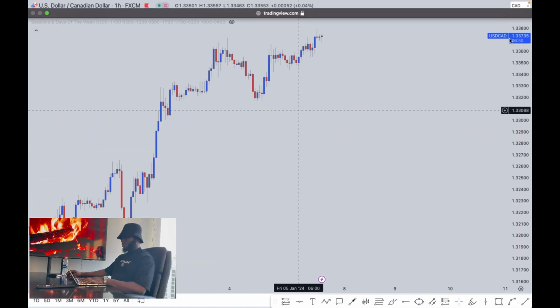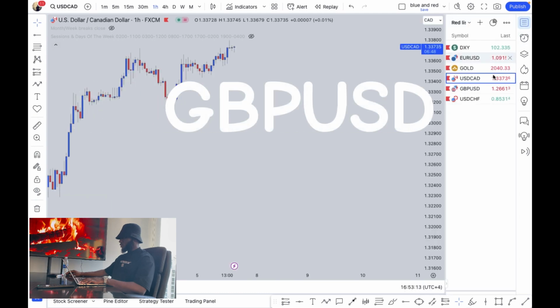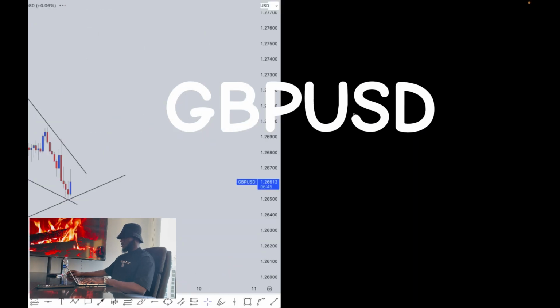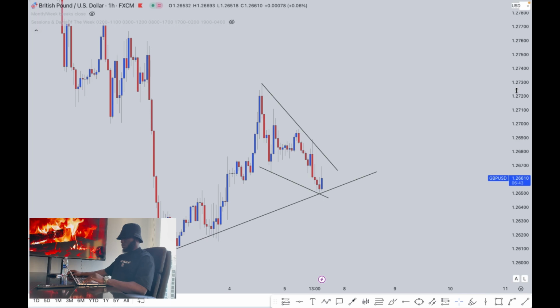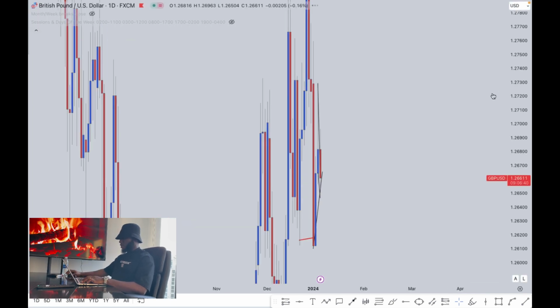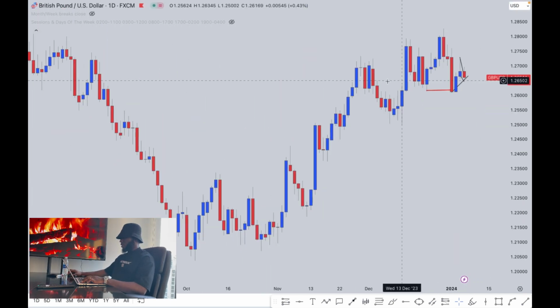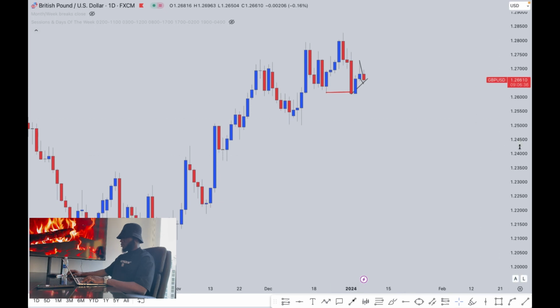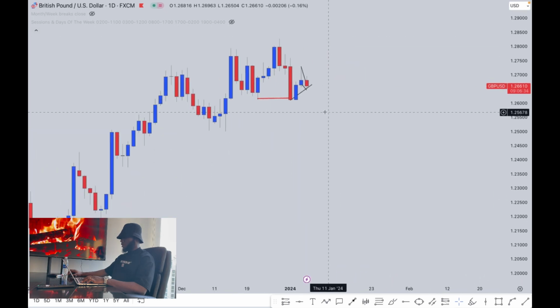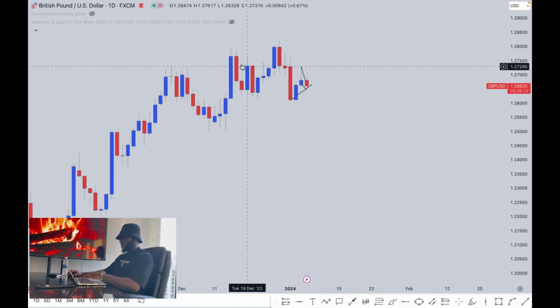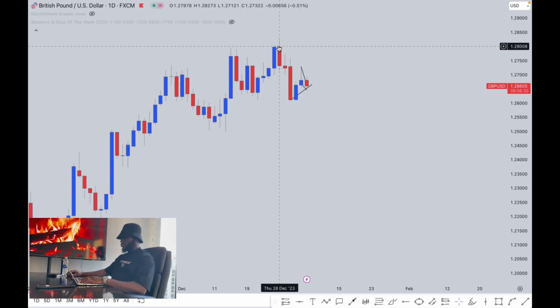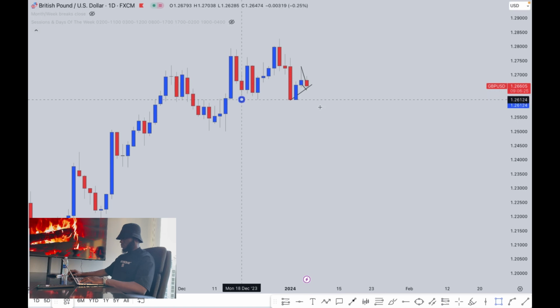Let's take a look at another pair. Let's add GBP USD. Take a look at this as well. So on the daily time frame, what do we have? The market is really in a consolidation state right here. But you can see that this was a support. Price broke above, and then we are at the same level of support. Price has come back to this same level.